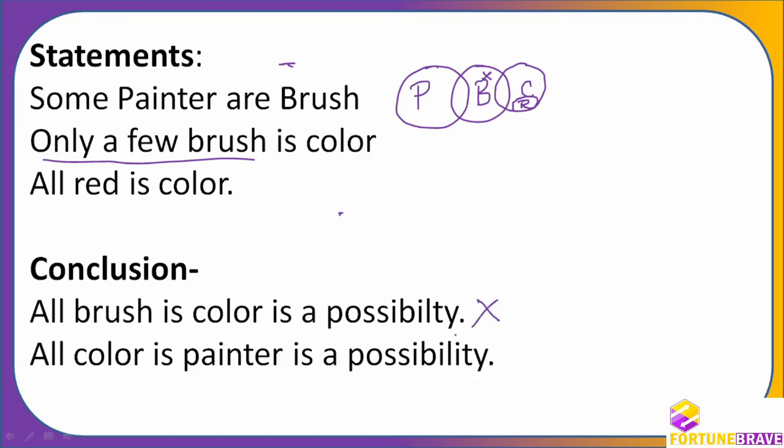All color is painter is a possibility. Oh, that is possible because this color I can put it here and everything will be all right. Because anyways, again this B part will be there. So I'm going to draw this one.